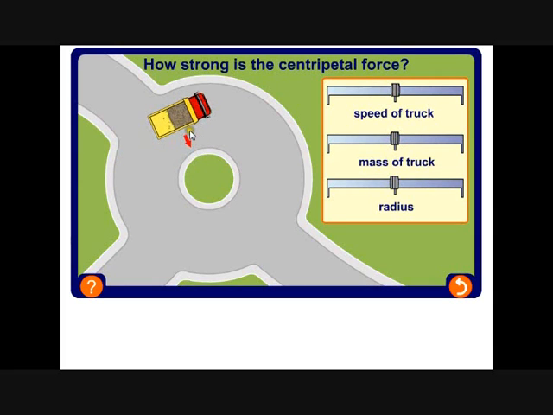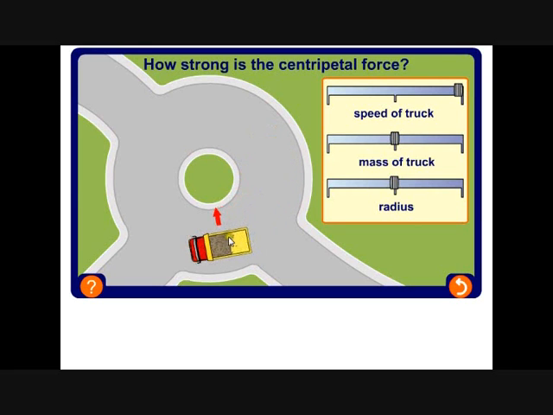Now this arrow is directed towards the centre of the circle, so it's showing us the direction of the force, so the centripetal force is towards the acceleration, and you need to keep an eye on the size of the arrow. So if we make the truck go a little bit faster, so we'll go up to here, then you can see on the diagram the truck's going faster, and if you notice the size of this arrow has increased. So we know that the faster you go, the larger the centripetal force that acts on you.